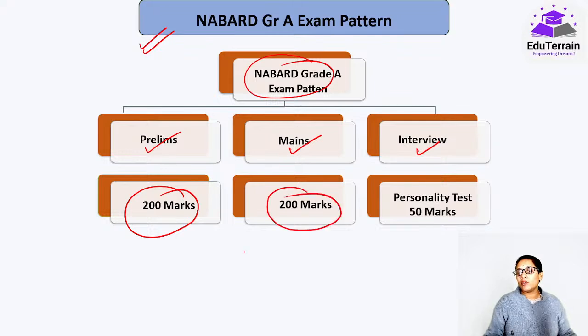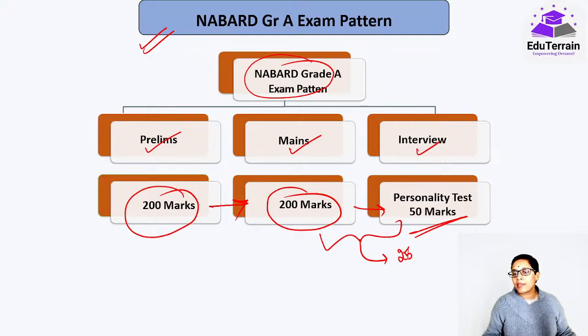And when we look at mains, once phase 1 is done, you will be moved to phase 2. From there, you will be moved to the personality interview, that is of 50 marks. So the catch here is whatever marks you score in the mains would be added to your interview marks, and based on whatever you get out of these 250 and the sectional cutoffs and all that, you will be placed in the final list.